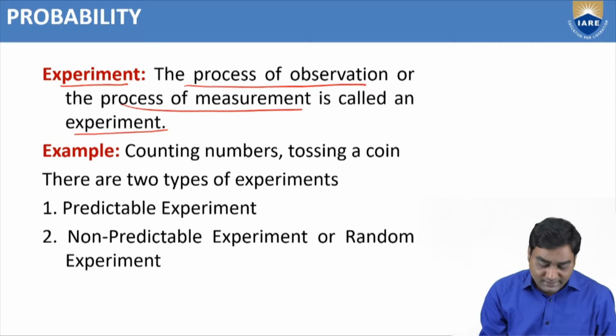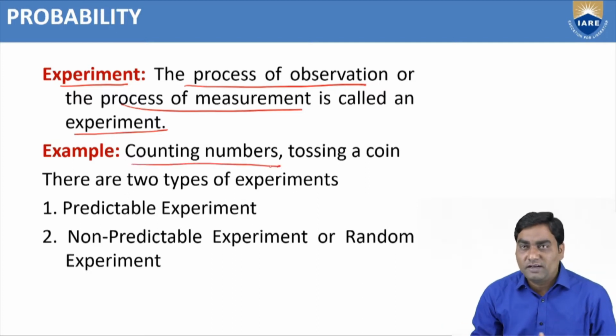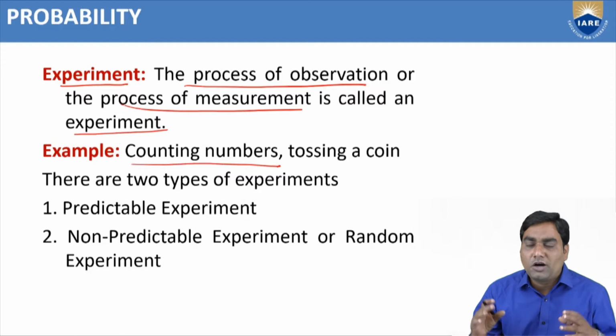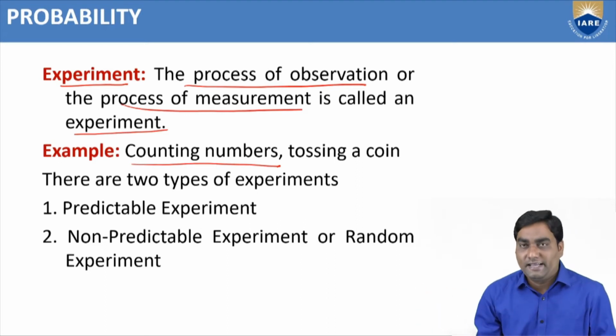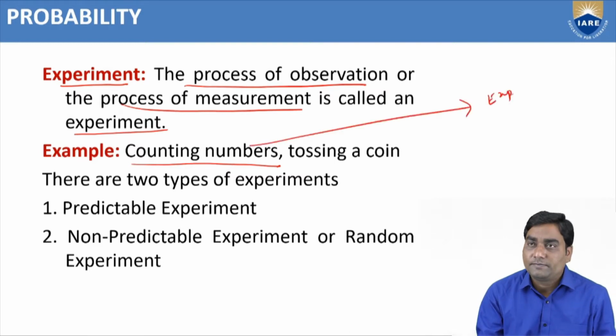Suppose I take one example, counting numbers, counting 1, 2, 3, 4. That is also an experiment. Or counting traffic accidents. Suppose I stand at a signal point and count accidents in a day, that is also measuring, right? That's why that is also called an experiment.